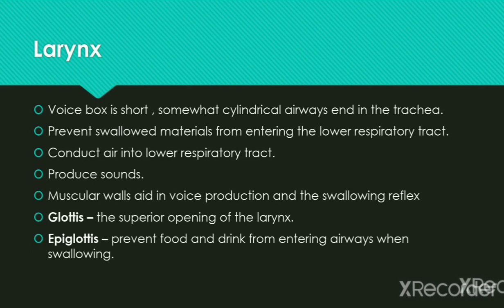It is somewhat cylindrical in shape and ends at the trachea, which prevents solid material from entering the lower respiratory tract and conducts air into it. This is the site where sound is produced. There are 9 cartilages located within the larynx, 3 unpaired and 6 paired. They form the laryngeal skeleton, which provides rigidity and stability.